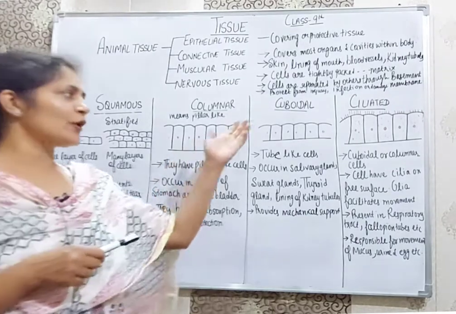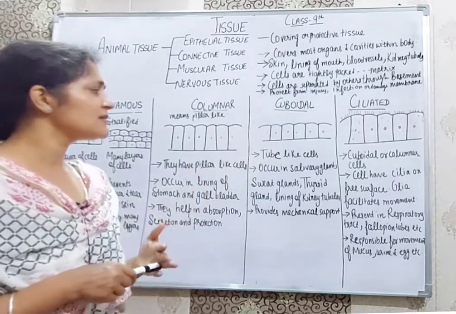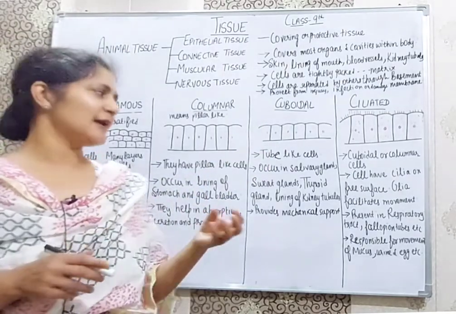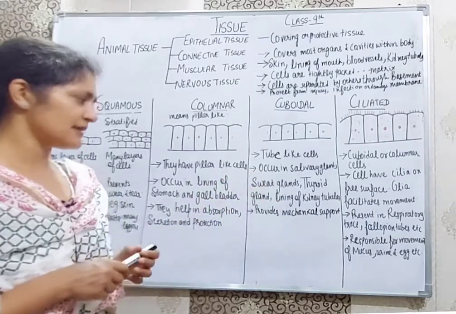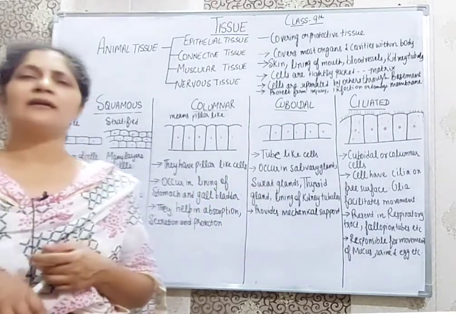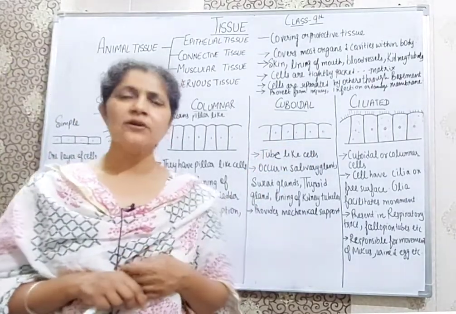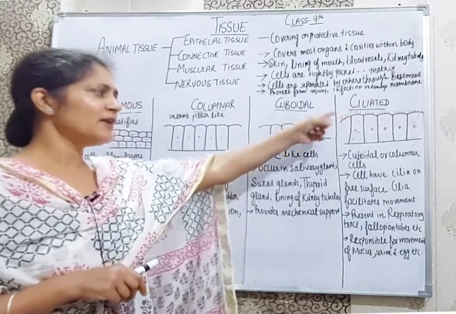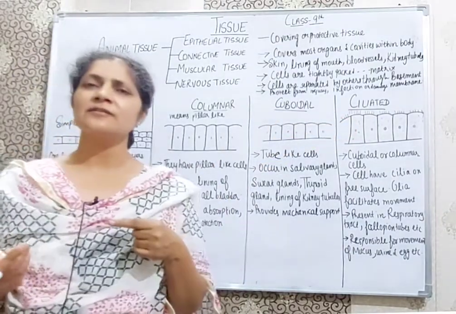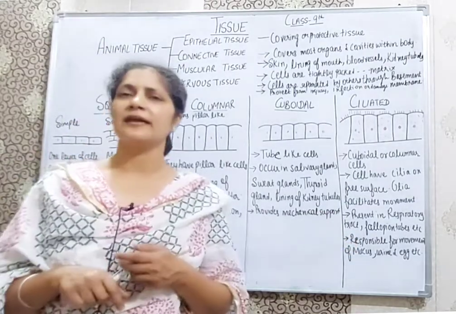Third is cuboidal, with cube-like cells that mostly occur in the glands, such as salivary, sweat and thyroid glands, providing mechanical support. And fourth is ciliated epithelial tissue, which contains cilia on the free surface, responsible for the movement of mucus, urine and egg.